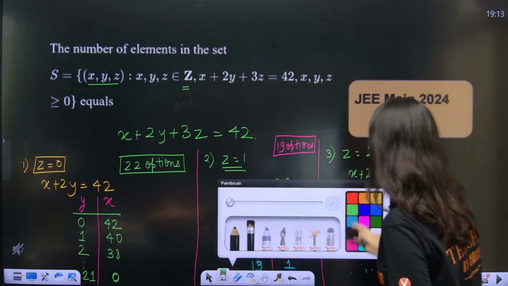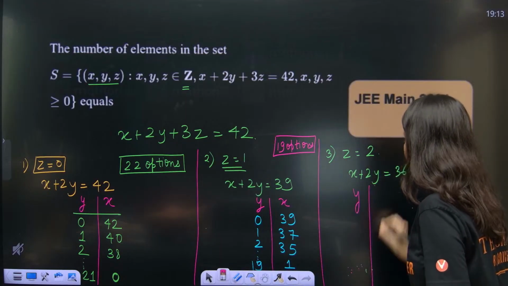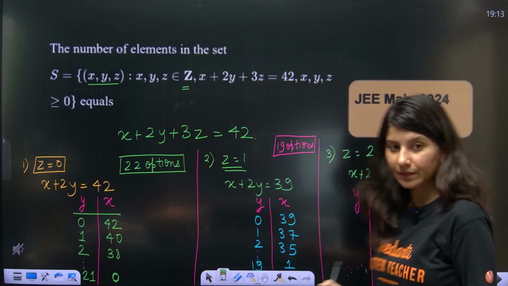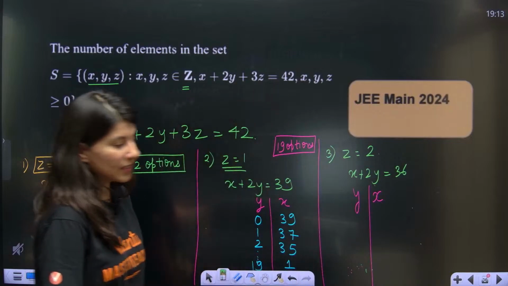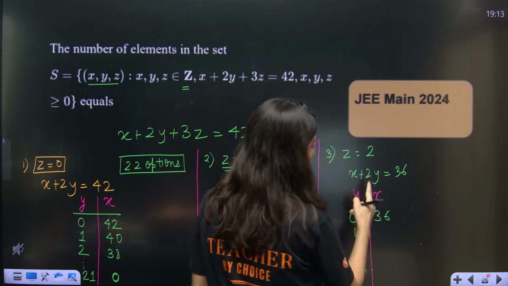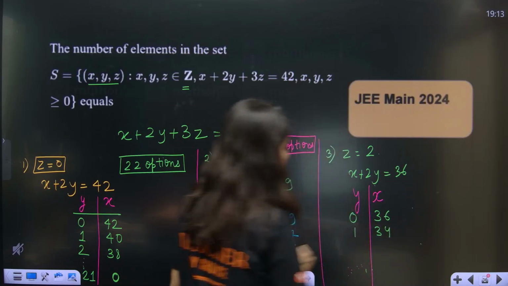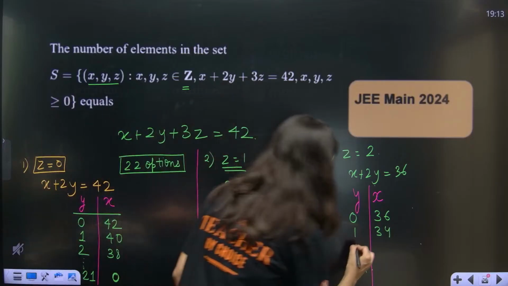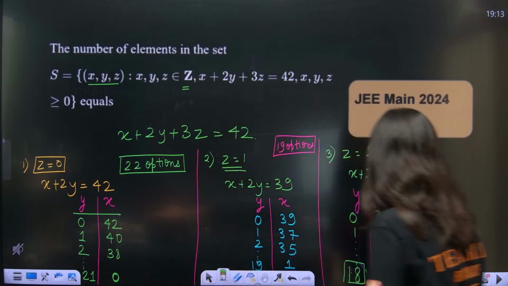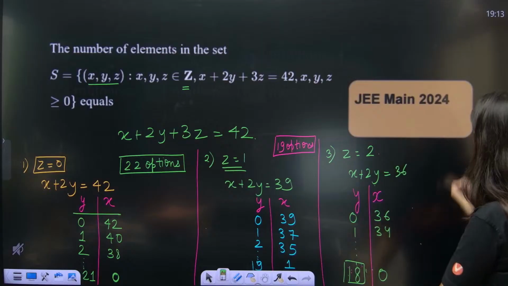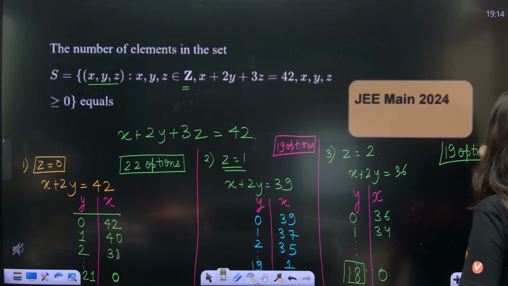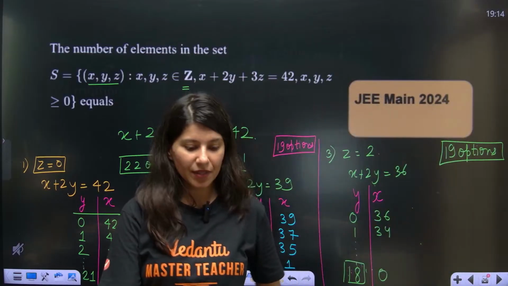Now again, just create that y and x. Okay. Suppose y is 0, x will be 36. Y is 1, then x will be 34. Last, what will be the value of y? So y will be 18. Can you see 18? Okay. And x will be just 0. So how many options? 19 options from here as well.